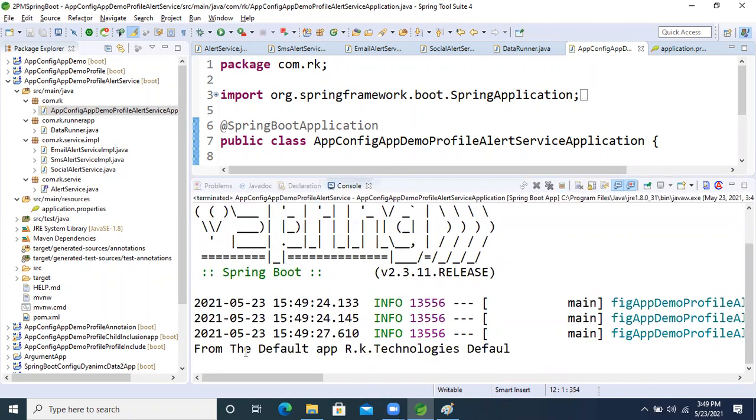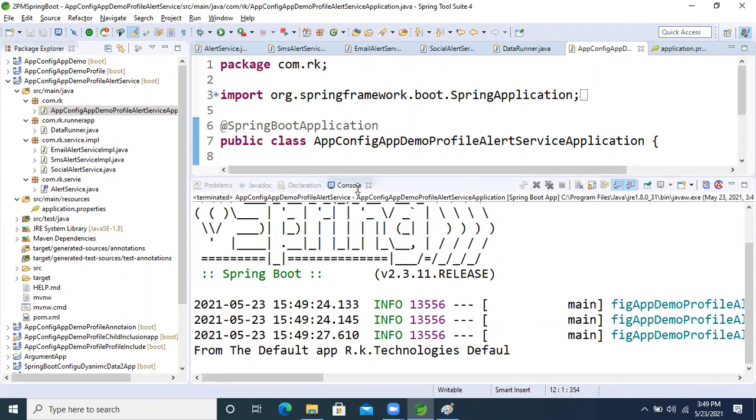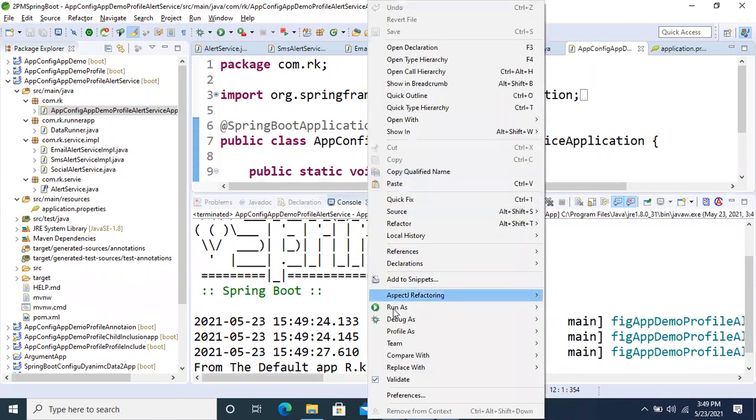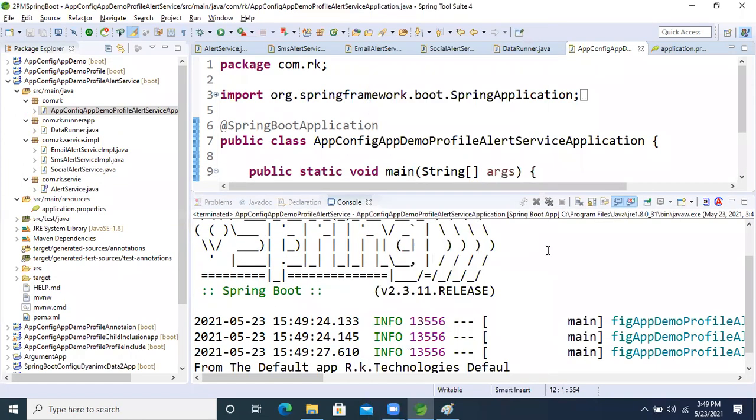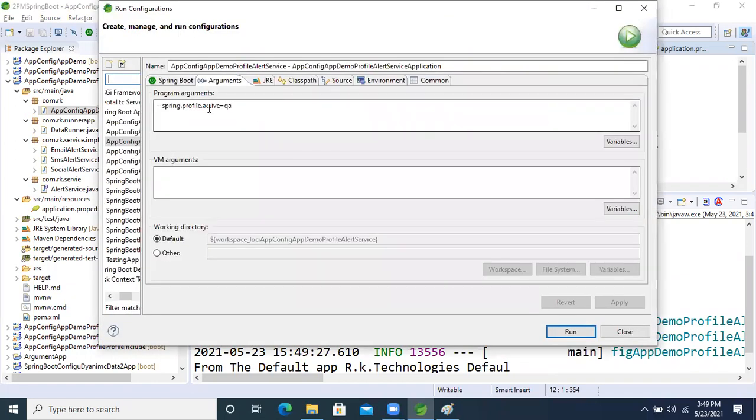See this. Now from the default application, RK technology default, qa is not coming. One minute, something is wrong there. Profiles missing, yes, missing in profiles. Okay, yes, thank you, very good, Raj.